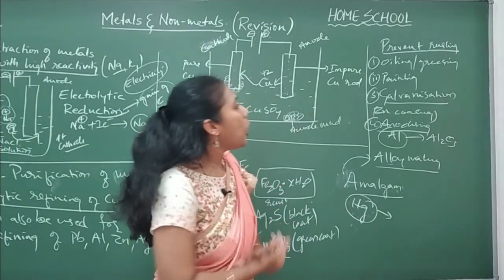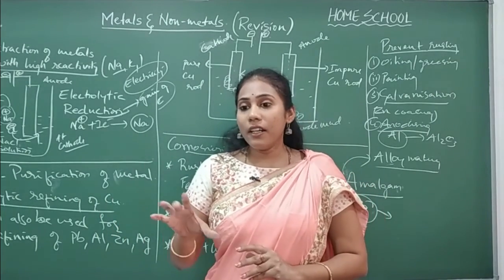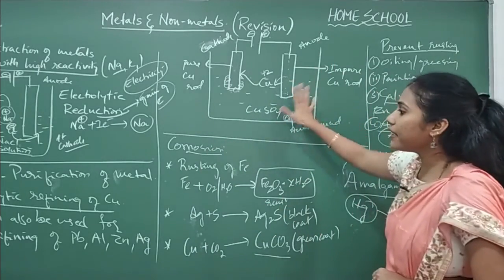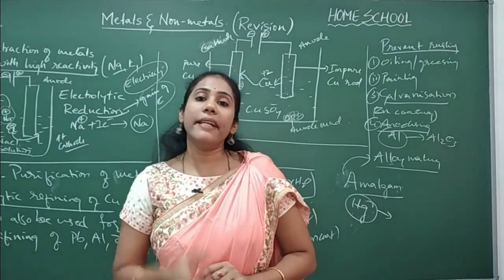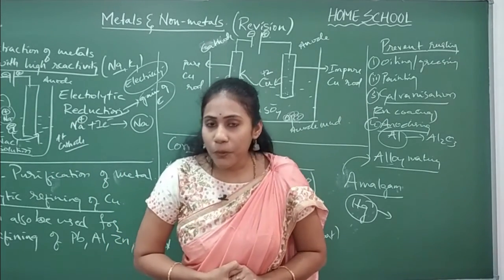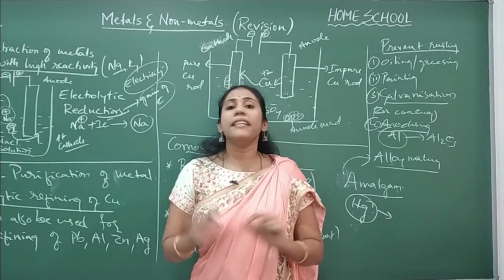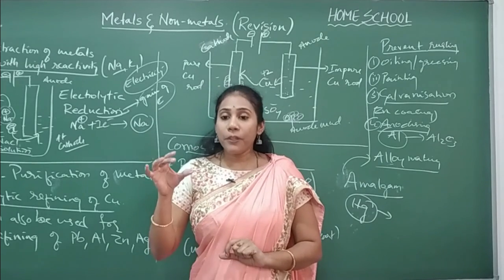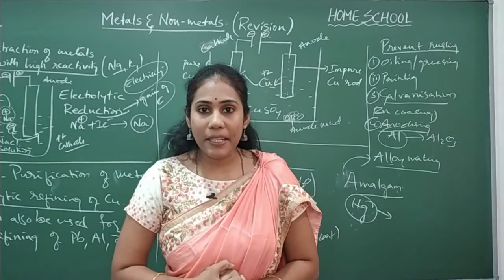Okay, so this is all about the chapter metals and non-metals, and here the important diagrams from the board point of view are the electrolytic refining of copper, and another one is the action of steam on metals. Okay, so these are the two diagrams that can be asked for the board examination. Concentrate on every activity and every experiment that is mentioned in the textbook, read line by line and understand the concept, and from the experiments and activities usually application based questions can be asked.